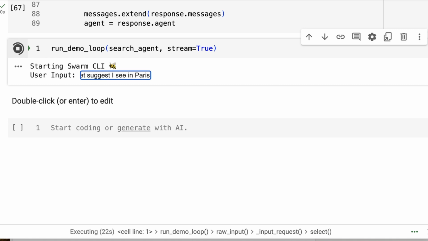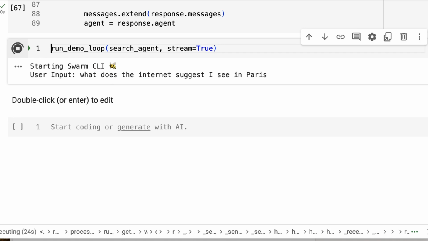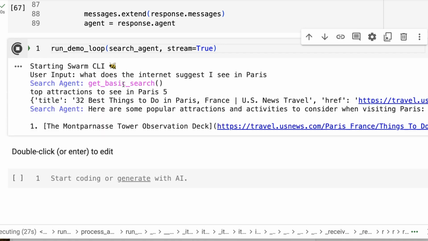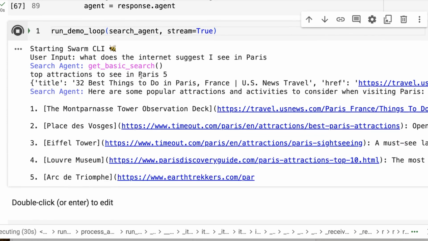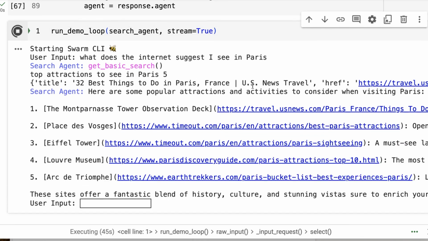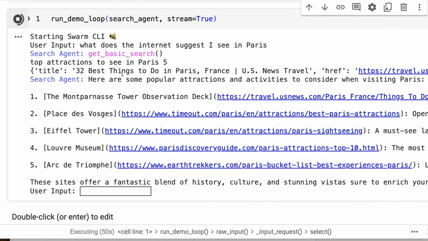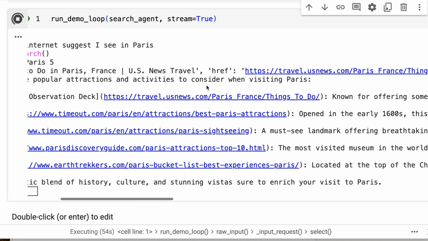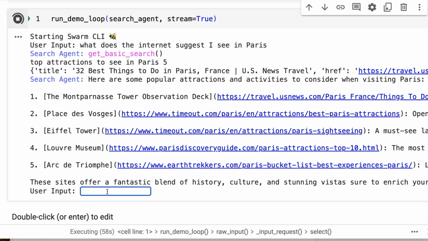So if I say, what does the internet suggest I see in Paris? All right, so you can see that it's gone for basic search. And sure enough, it's done the search. We've got this back from the tool here. But then the search agent is rephrasing that into something that it can basically talk about. Here are some popular attractions and activities to consider over Paris. So that's showing you using basic search.